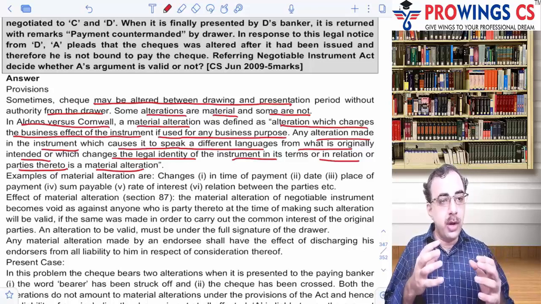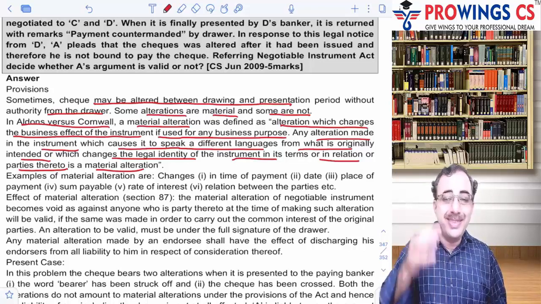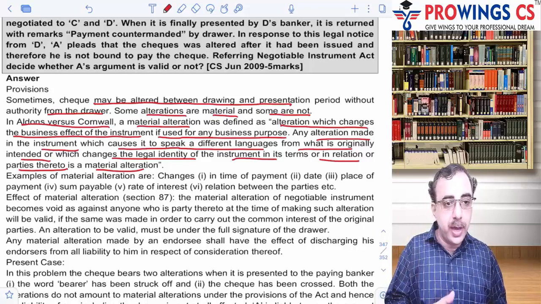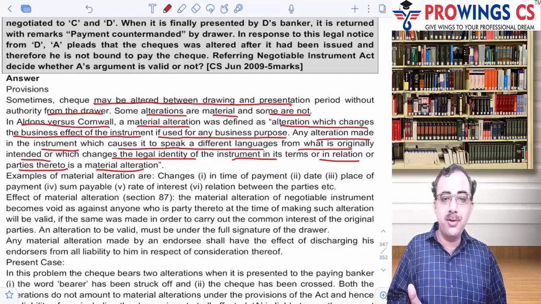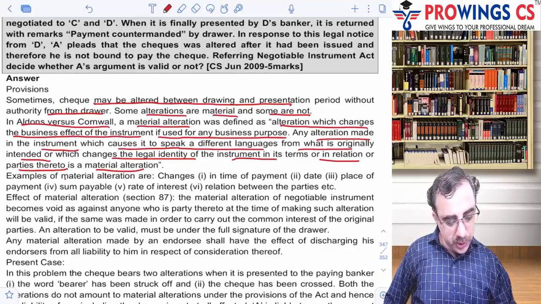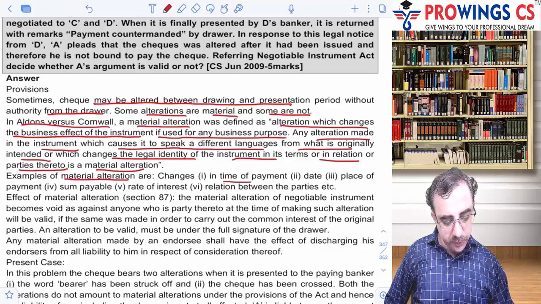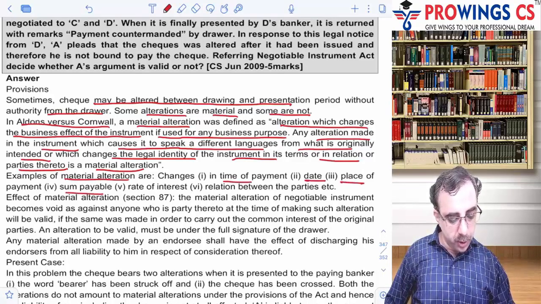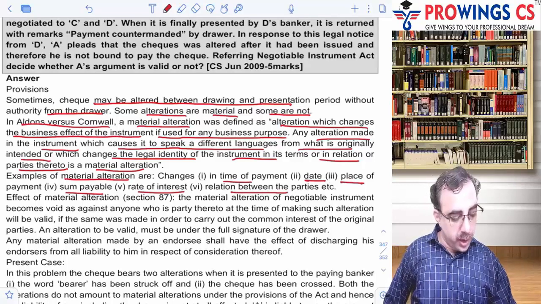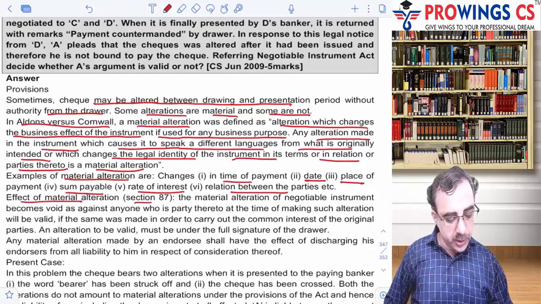It changes the relationship between the party to the instrument. That is a material alteration. Because if it does not do that, it's just an alteration, but not a material one. So a material alteration examples are changes in the time of the payment, changes in the date, the place, or any sum payable or rate of interest or relationship between the parties. So it can be changes in that factors. Clear? And effects of material alteration under section 87.